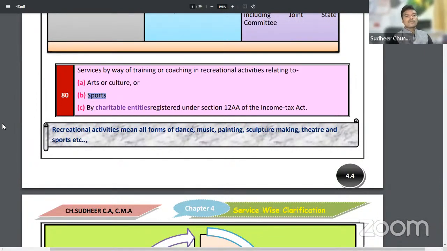If these services are provided by charitable entities, and they collect per student, if they collect 5,000 or 6,000 per month, it will be exempted from GST. All the recreational activities like dance, music, painting, sculpture, theater, sports, all these activities, theater in the sense drama training. So here, if these charitable entities provide training in dance, training in music, for which they collect 2,000 or 3,000 per student, the charges will be exempted from GST.